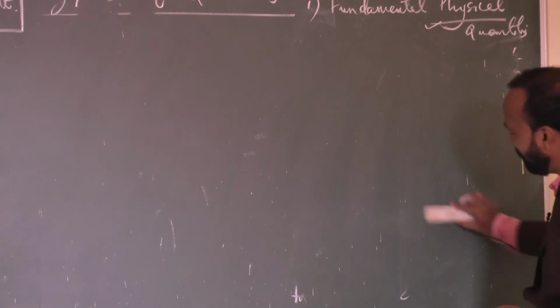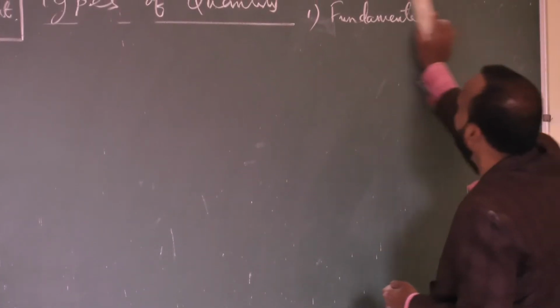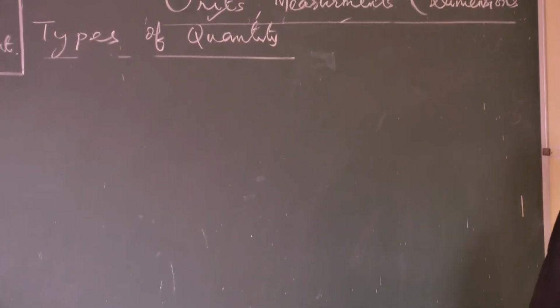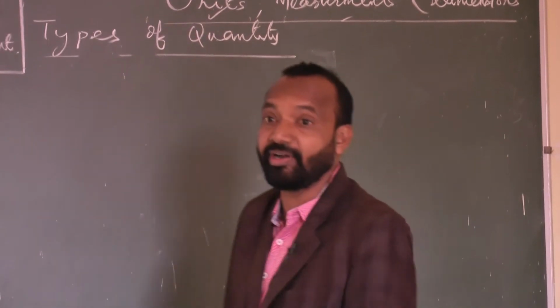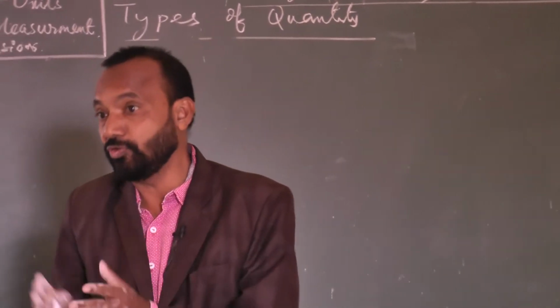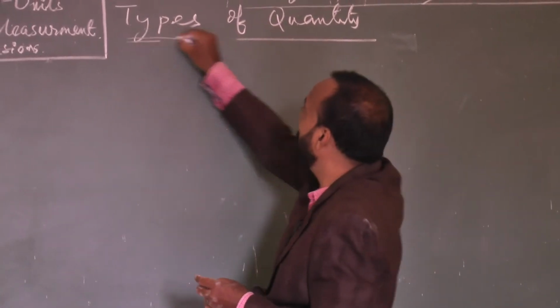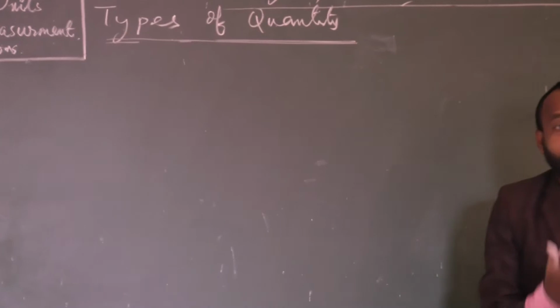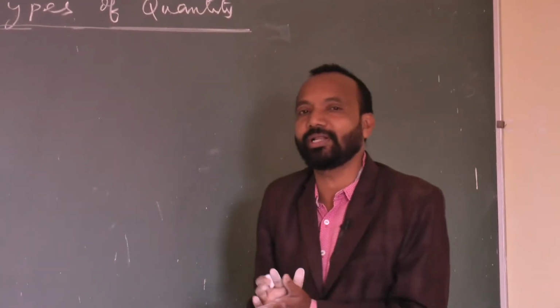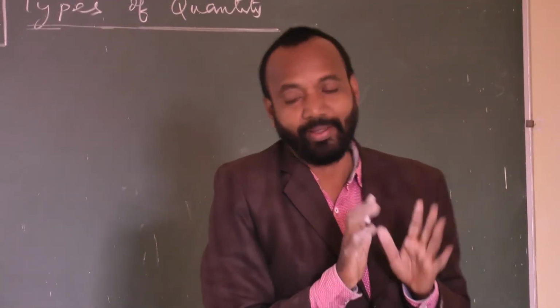These 7 fundamental quantities and their units are very, very important. It comes in the exam. 2 mark, 3 mark questions will come. What are the different fundamental quantities? Write down their units. So, 3 mark questions there. Please remember. And when I come in the next class, I will interact and recap. I will ask the question, what are the 7 fundamental quantity units? You must remember that. Okay.